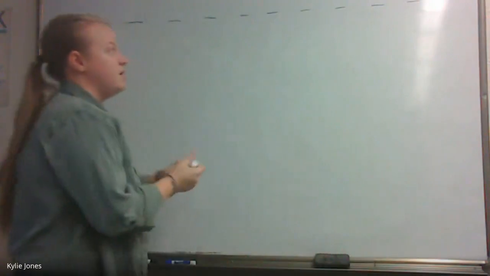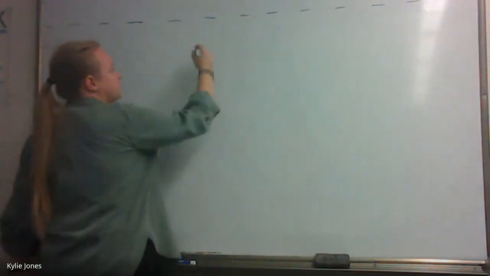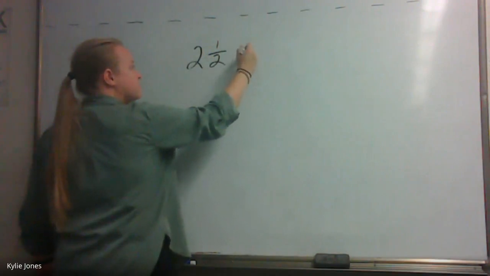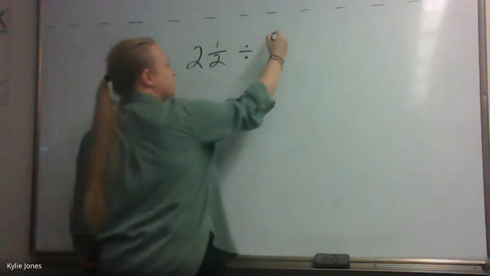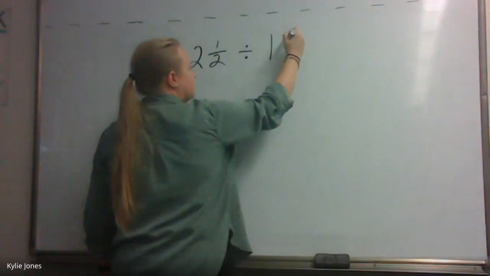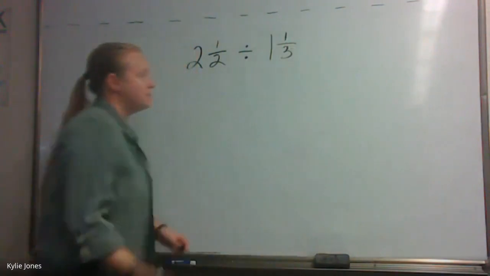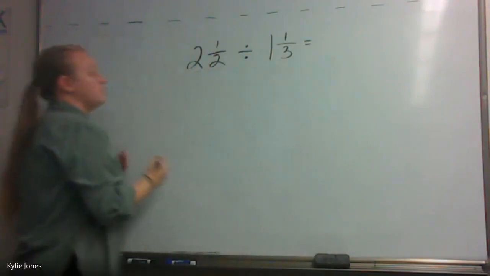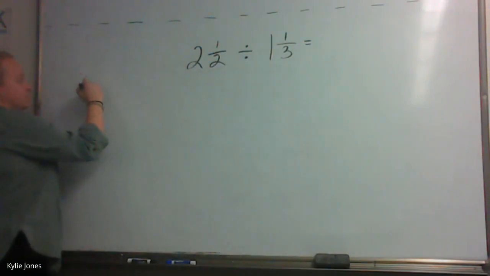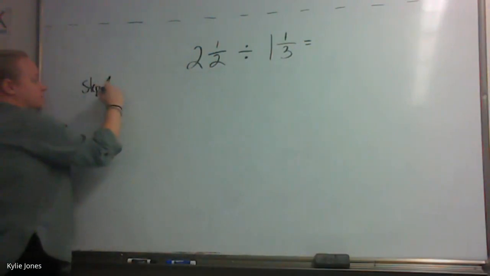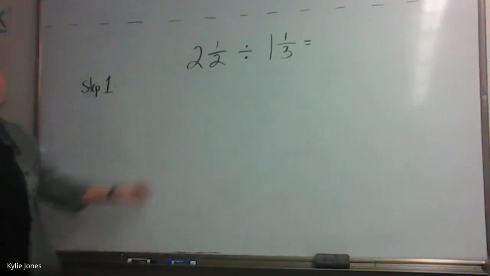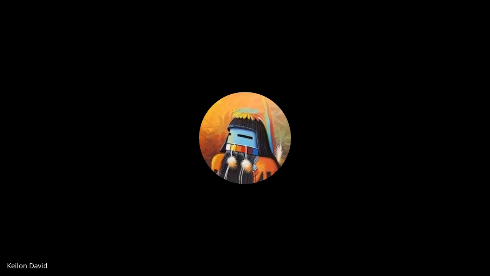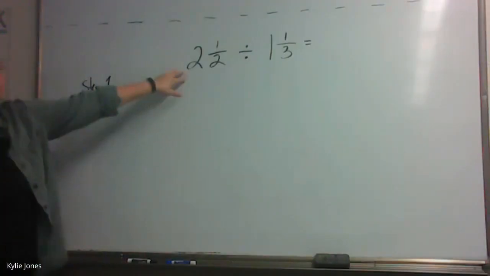All right, so let's start out with 2 and 1/5 divided by 1 and 1/3. So we have 2 mixed numbers here. What's step 1? What do I need to do first to those 2 mixed numbers? Keep it the same. Not yet. We need to do something to these numbers first.